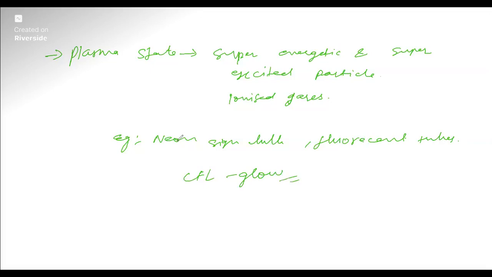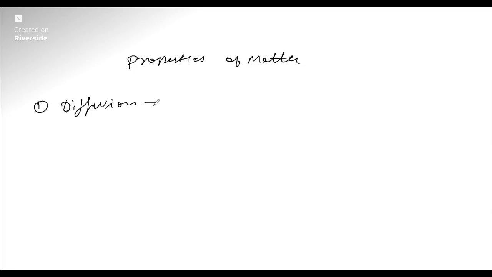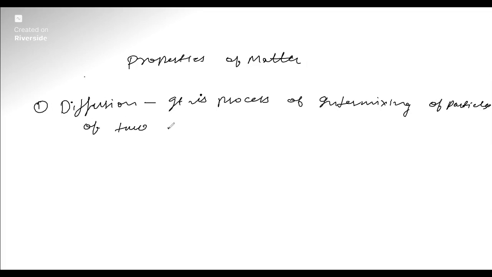Now we are going to see about the properties of matter. So the first property of matter is diffusion. Diffusion is the process of intermixing of particles of two or more substances by their own.